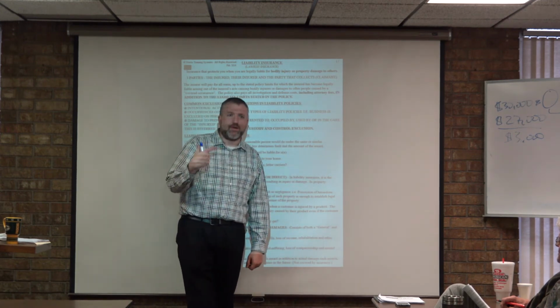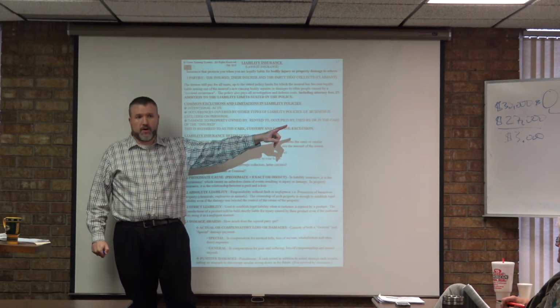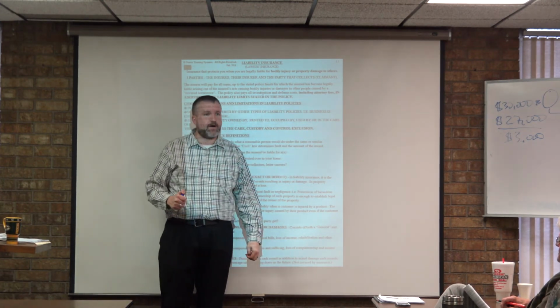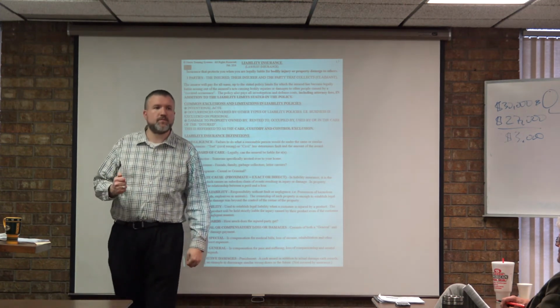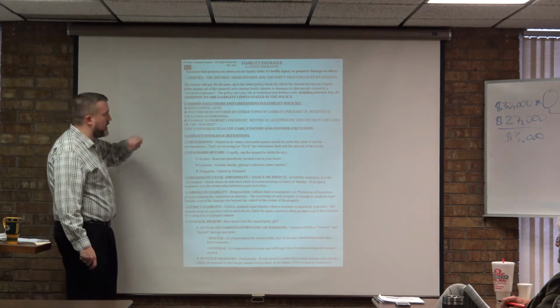Because if you don't, and it would have been damaged, your homeowner's policy can't cover it. Their policy could, but are we going to ask them to do that? Probably not. What are we going to do? We're going to have to pay for that out of our pocket. Okay. All right, so care, custody, and control exclusion, that's the big one when it comes to liability exclusions.